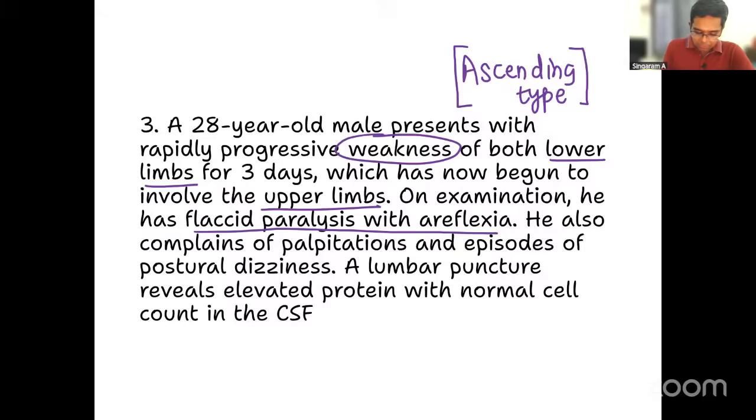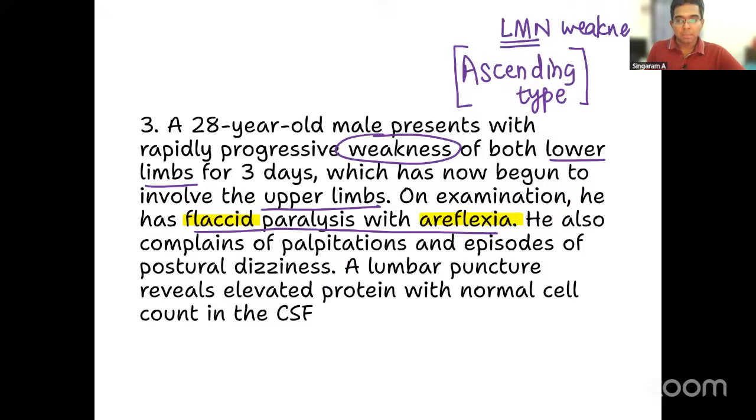Can you tell me, if it is flaccid paralysis with areflexia, what type of weakness is this? Is it an upper motor neuron lesion or a lower motor neuron lesion? Yes, it is LMN, lower motor neuron weakness only, right? It is LMN type of weakness, no doubt about it.